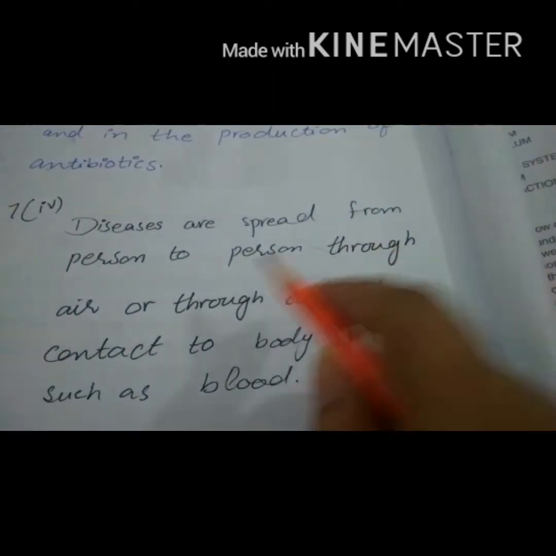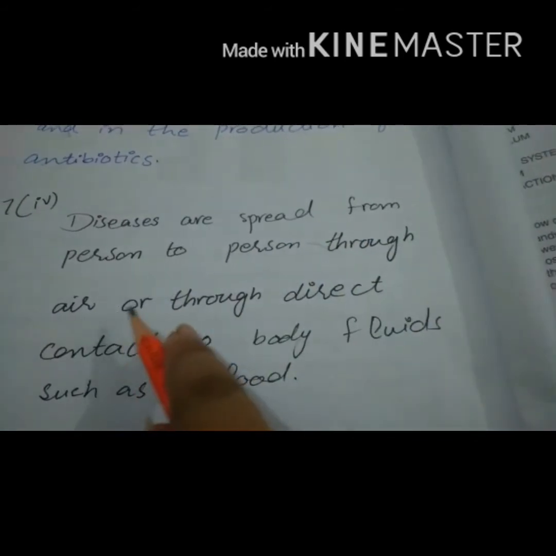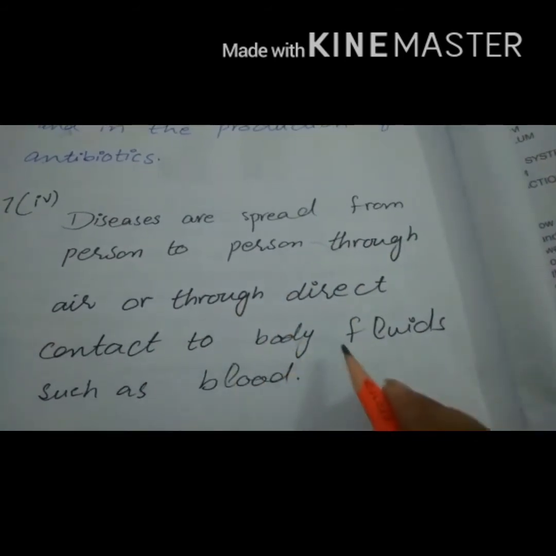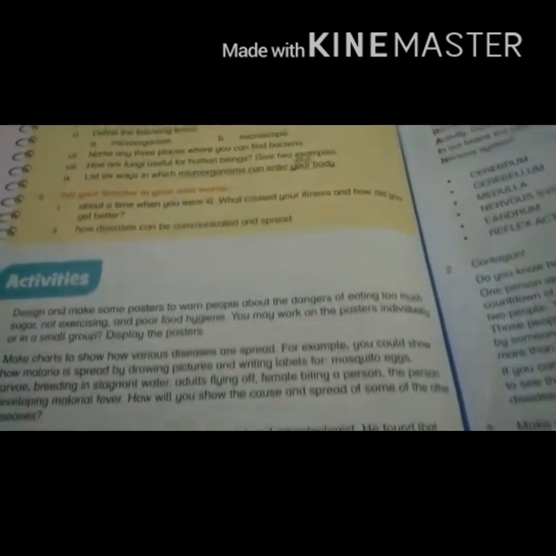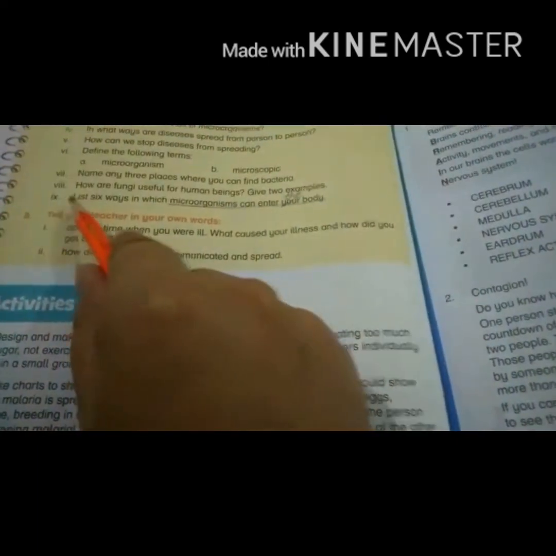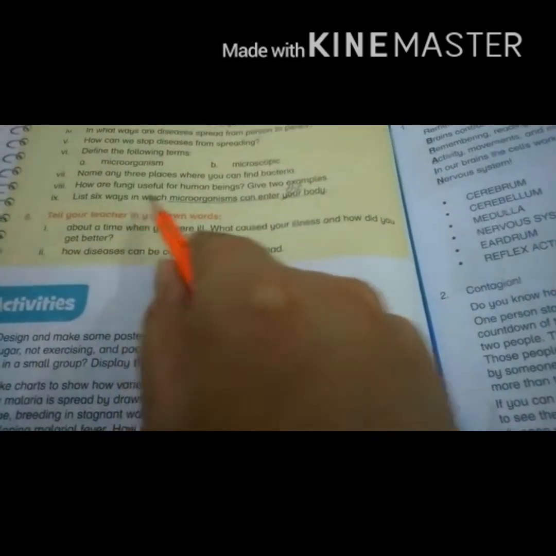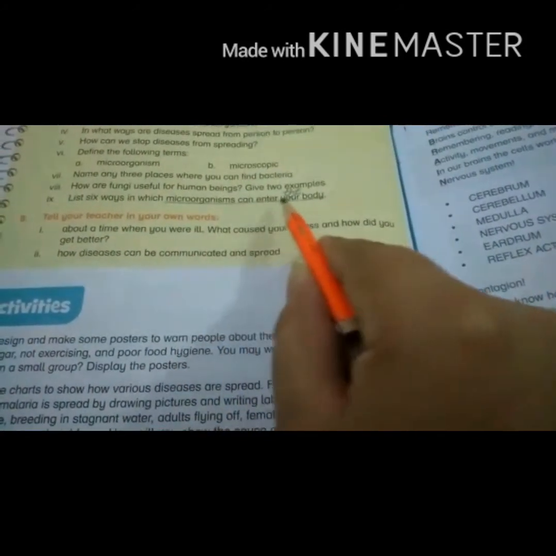Diseases are spread from person to person through air or through direct contact with body fluids such as blood. Part 9. List six ways in which microorganisms can enter your body.